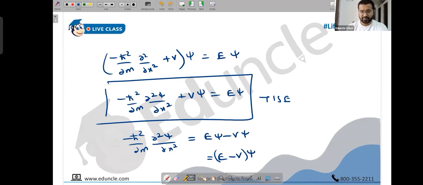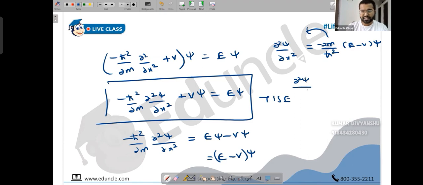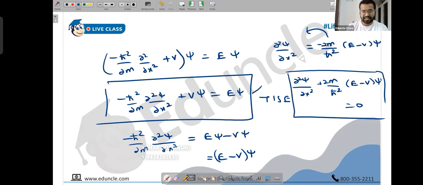Now throw this constant on the RHS. I'm throwing minus h bar square upon 2m on that side, so that becomes minus 2m upon h bar square. What do you have? E minus v psi. And now again throw this on the LHS. So we have dou square psi upon dou x square plus 2m upon h bar square into E minus v psi is 0. This is another popular way in which the time independent Schrodinger equation is written. Both of them are the same thing, just written differently. Make a note.